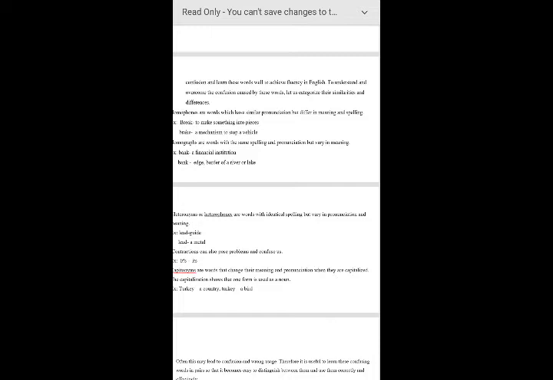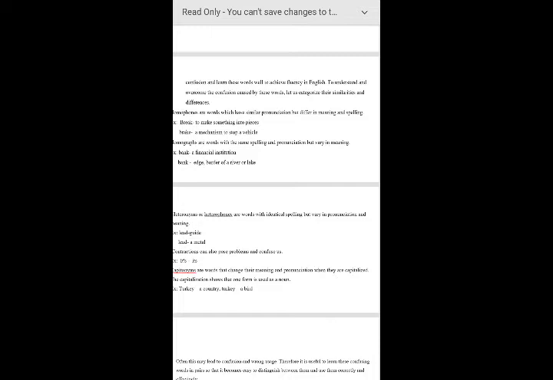Homographs are words with the same spelling and pronunciation but different meanings. Let me come to the example. These are words with the same spelling and pronunciation but different in meaning. The example we already discussed is bat.